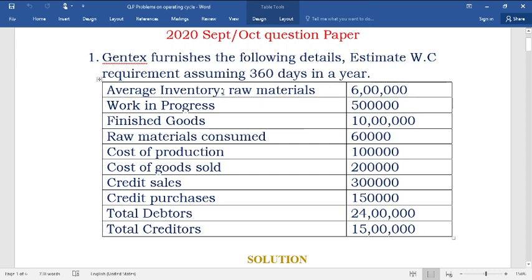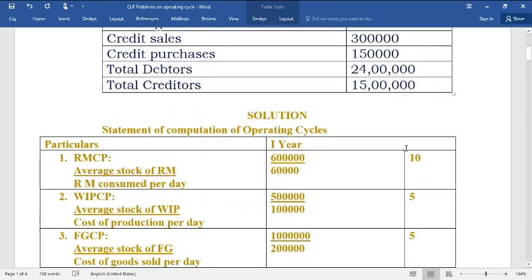So, average inventory. In average inventory, there are three items. Raw materials, rupees 6 lakh, it is in terms of rupees. Work in progress, rupees 5 lakh, finished goods, rupees 10 lakh. Raw materials consumed is less than raw material stock. Under this situation, that means average raw materials is more and raw materials consumed per day is less, so while working out the problem, you need not multiply by 360 here itself.